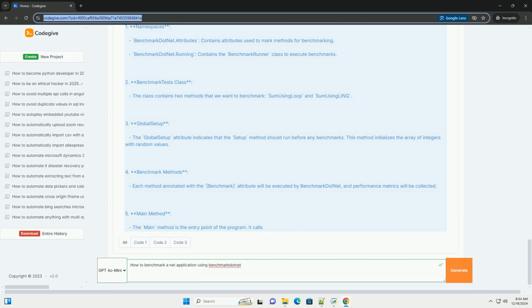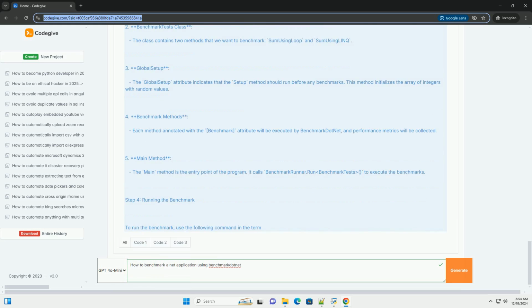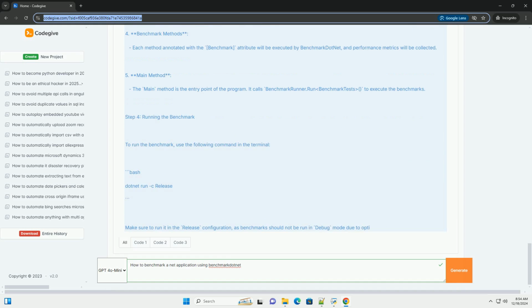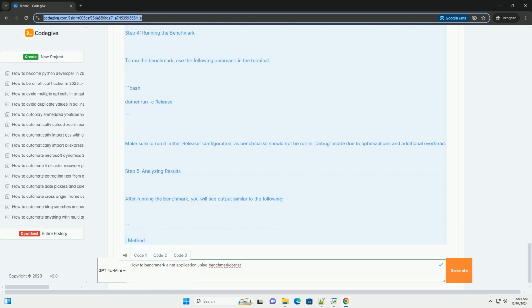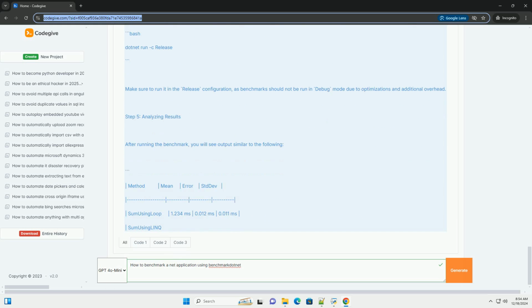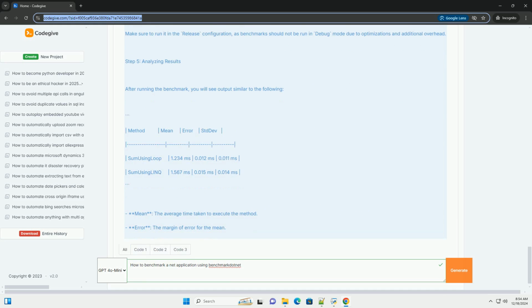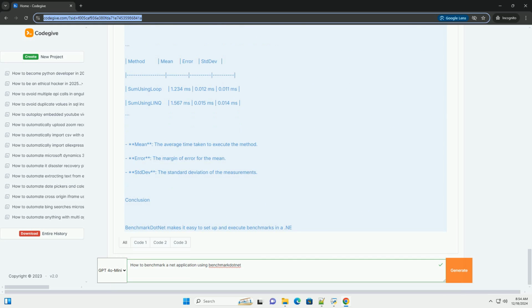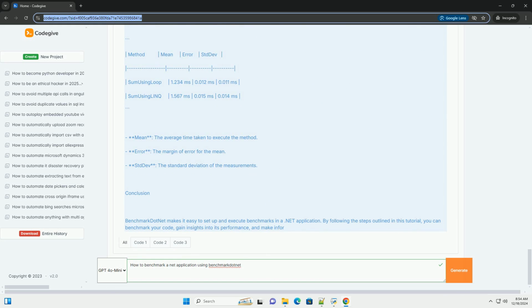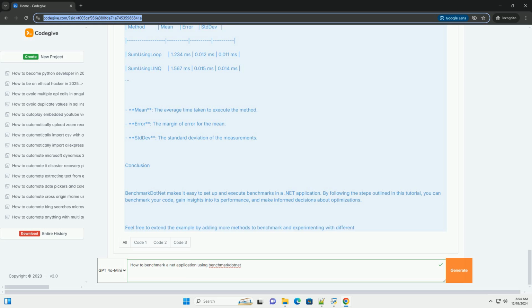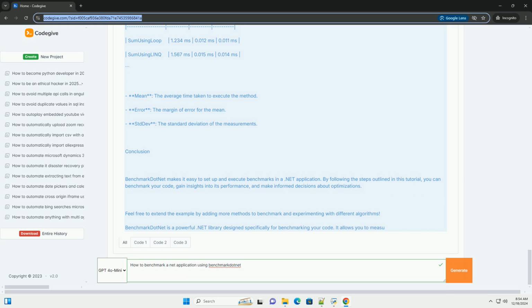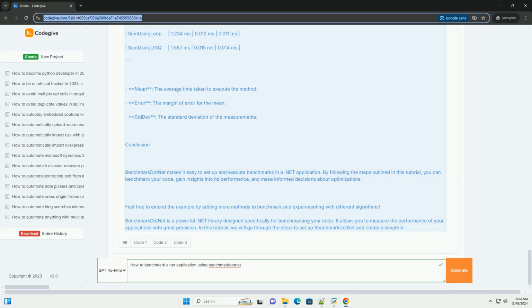Step 1. Setting up your project. 1. Create a new .NET project. You can create a new console application using the .NET CLI. Open a terminal and run the following command. Bash: dotnet new console -n BenchmarkExample, cd BenchmarkExample.